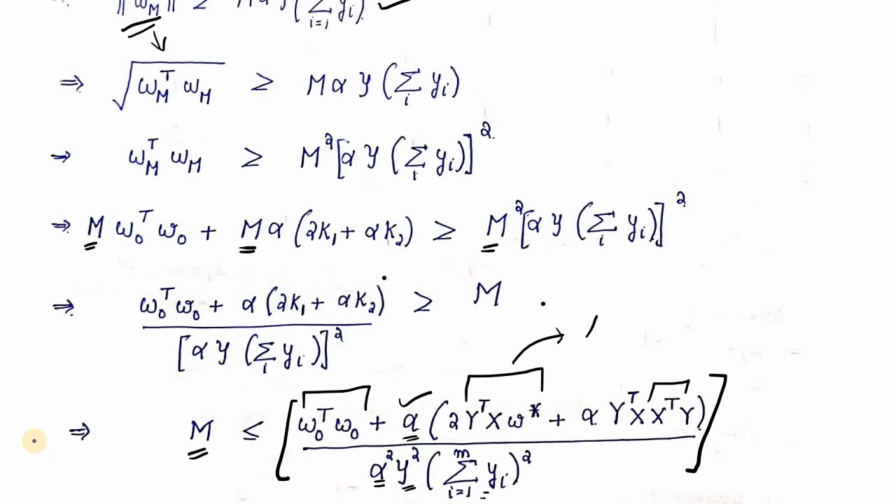Like we were able to say that we have a function fw which was equivalent to y transpose xw. The maximum value is attained when we have w replaced with w star. This is the maximum value, and we have the gradient of f as equivalent to x transpose y, which we proved at that time. And this term is ideally gradient of f transpose gradient of f, so the square of gradient, kind of. So we see that under a given set of conditions, the convergence is guaranteed in a limited number of iterations when the data is linearly separable.